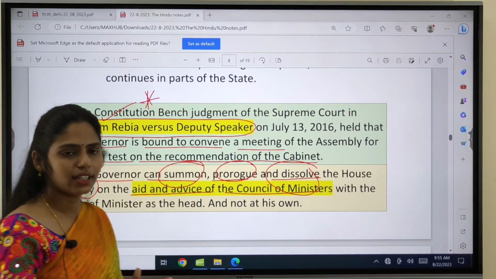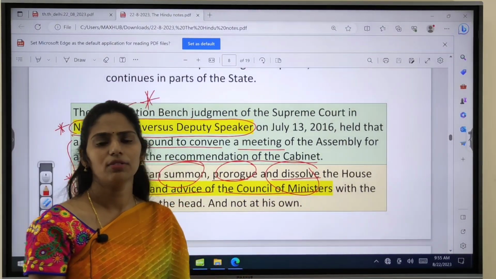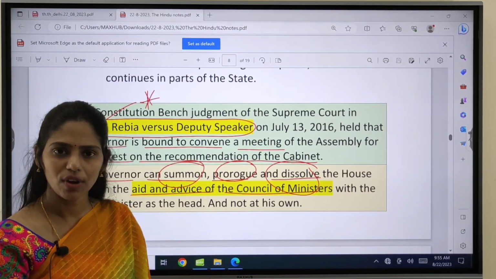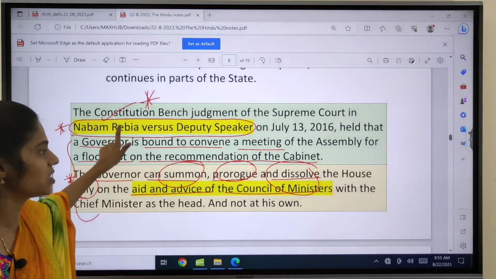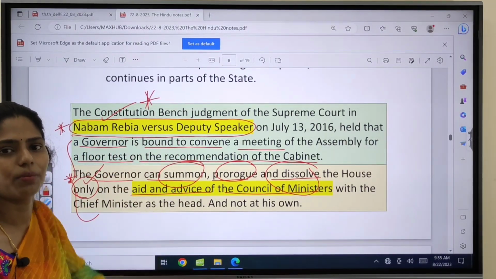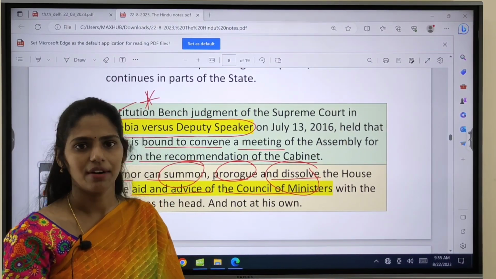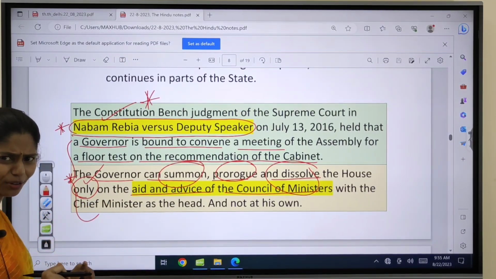It is of utmost importance. Whenever you are writing anything, try to give authenticated information. Especially in these polity questions, you can give articles, Supreme Court judgments and acts, which you can collect from current affairs. It is one such case that should be in your mind regarding the aid and advice of the Council of Ministers to the governor of the state. Is it clear so far? Are you following? Are you getting bored?